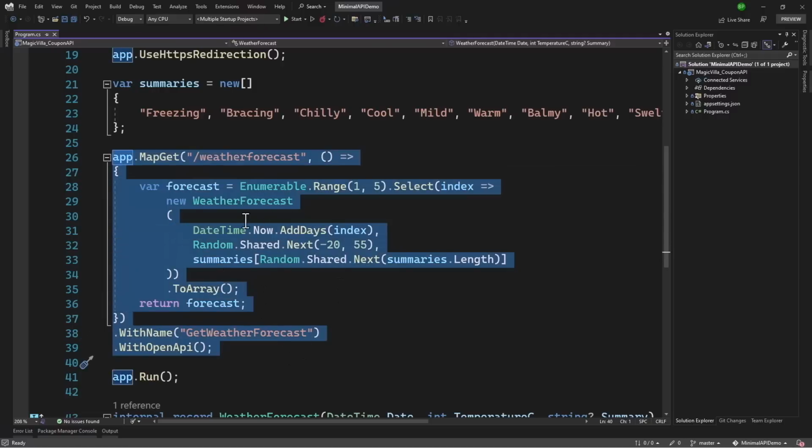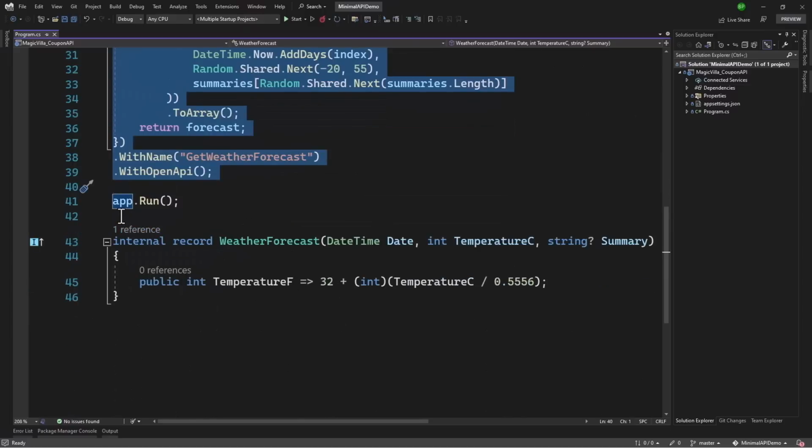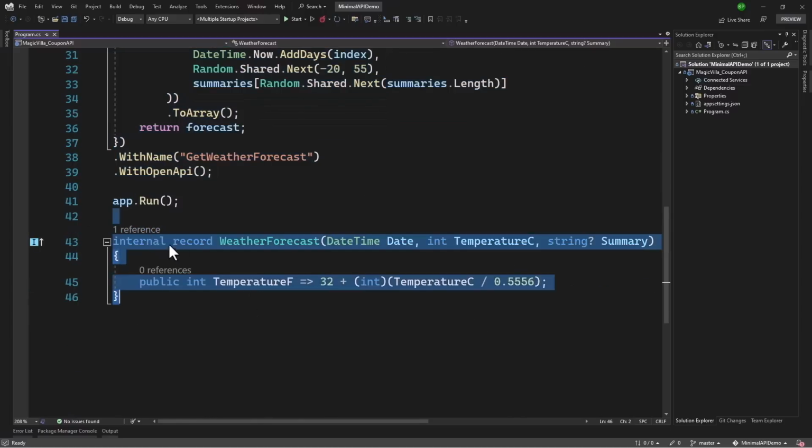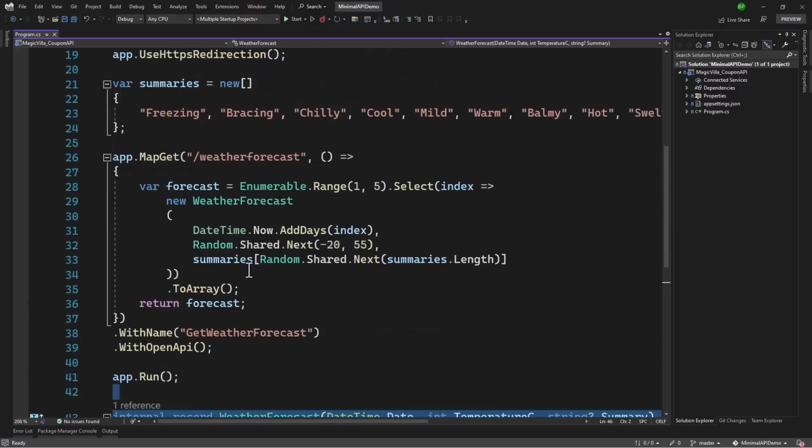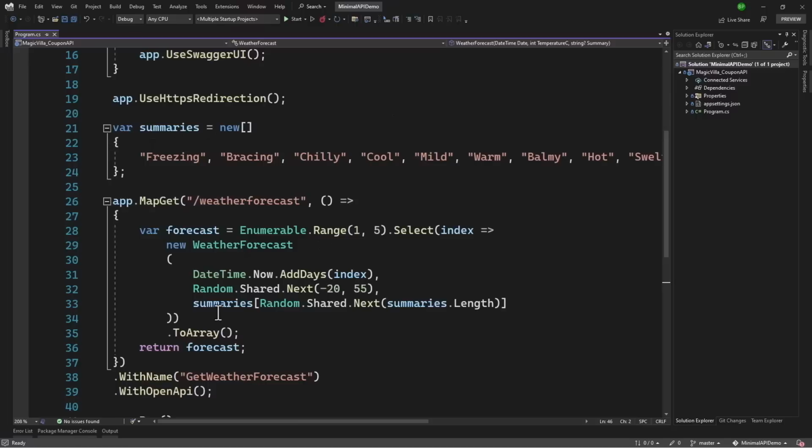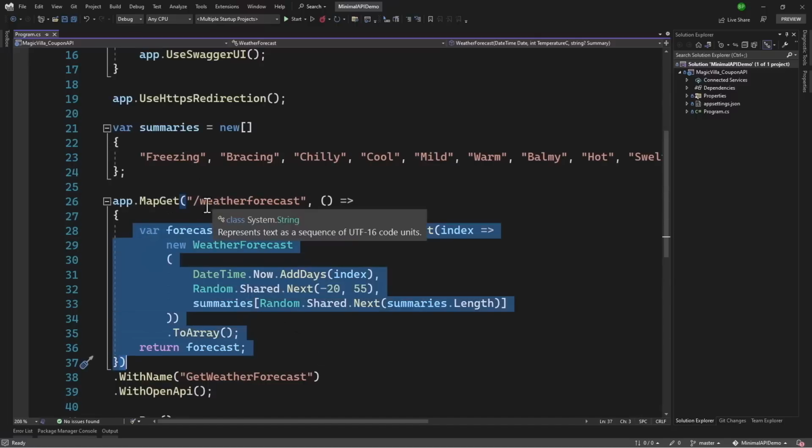And if any model classes are needed, in the default template, they are added right here. This is a record, and we have the summaries array right here. So all the calculation on what should be returned when the endpoint is invoked is right here in the Program.cs class file. Now that will bring up lots of questions if you are coming from a regular API background. And do not worry, we will answer them one by one.